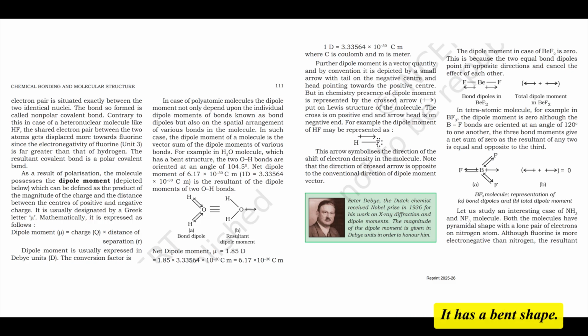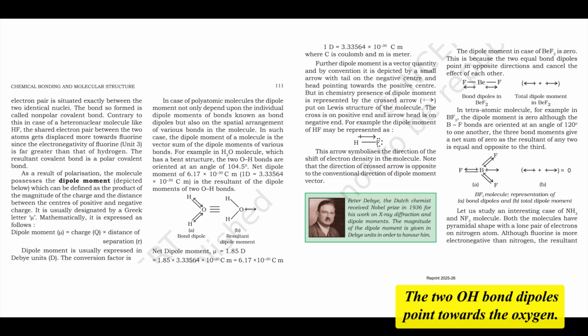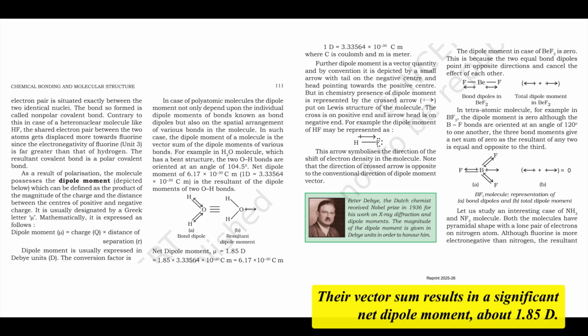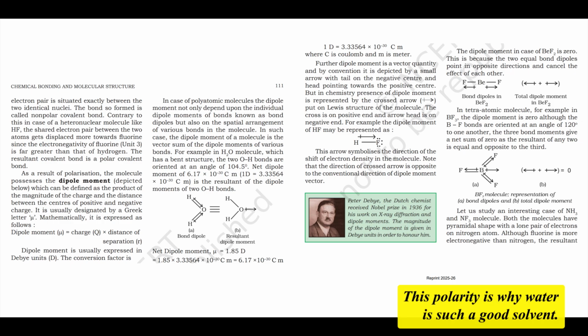Water, H2O. It has a bent shape. Angle 104.5 degrees. The two OH bond dipoles point towards the oxygen. Because of the bent structure, they don't cancel out. Their vector sum results in a significant net dipole moment, about 1.85 D. This polarity is why water is such a good solvent.